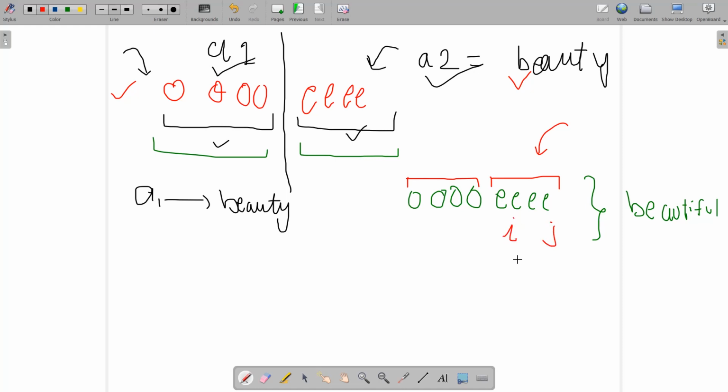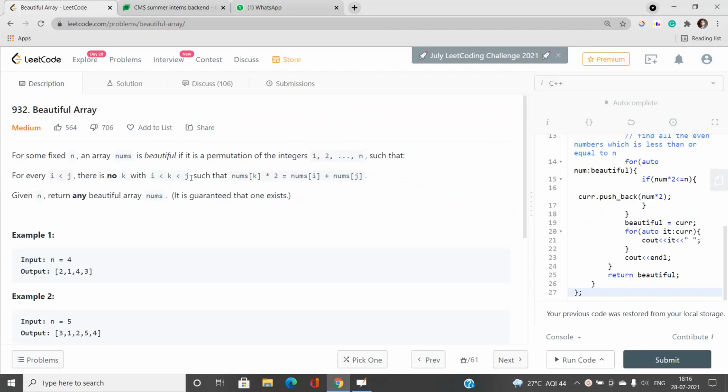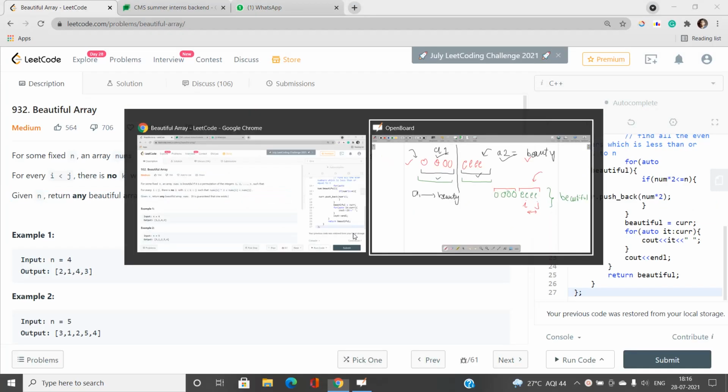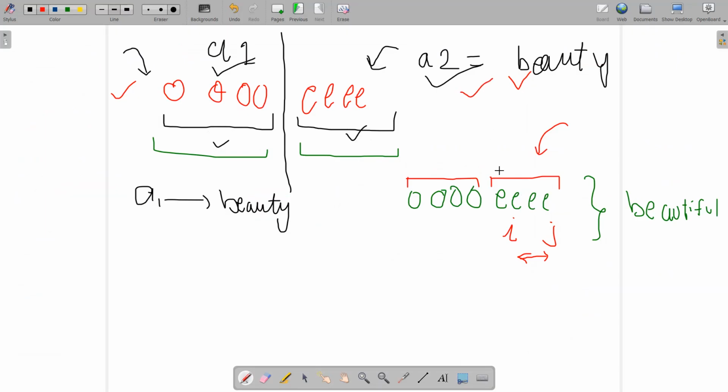Again, if I choose any k between these two, it is always 100% guaranteed that I'm not going to find any valid k such that this condition holds. And why is that? Because A2 is already a beautiful array. I'm not going to be able to find any valid k between these i and j.